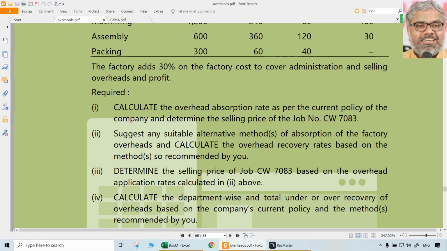But ABC will go into the minute details of the actual activities, and the ultimate objective is still the same, no difference. Overhead allocation only, overhead distribution only. Material cost, labor cost will not change irrespective of whether it is ABC or absorption costing. Material cost, labor cost are very direct things. They are always there, same. All issues come with overheads only if you observe.